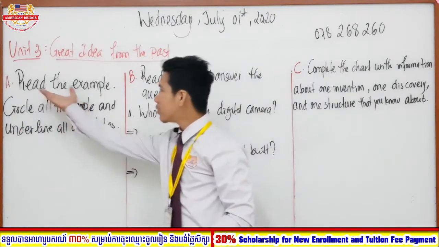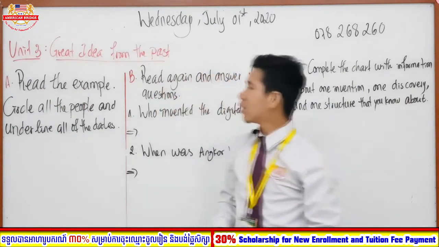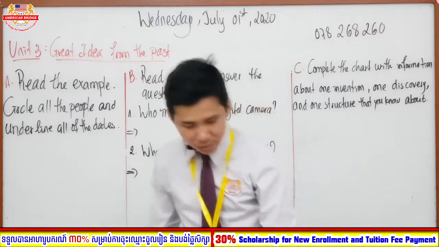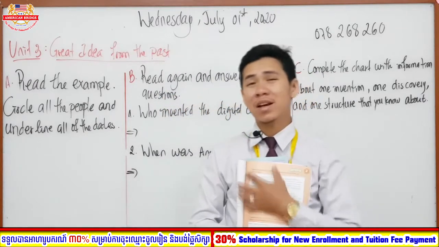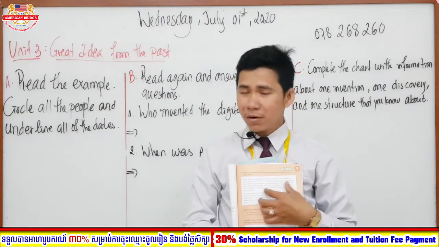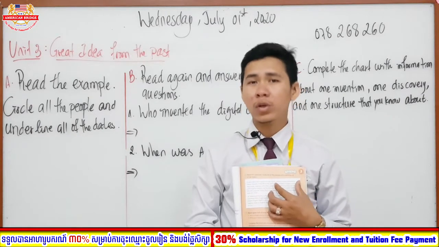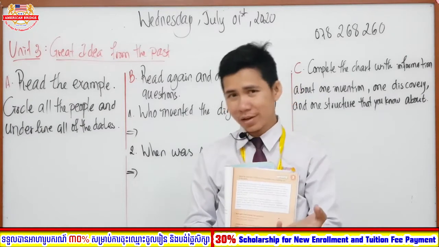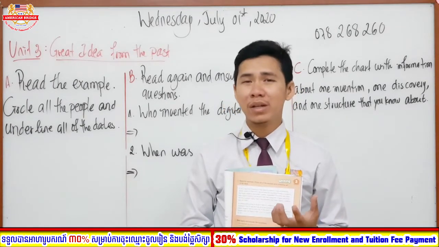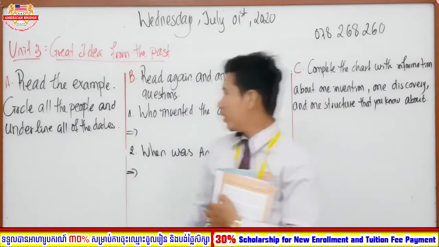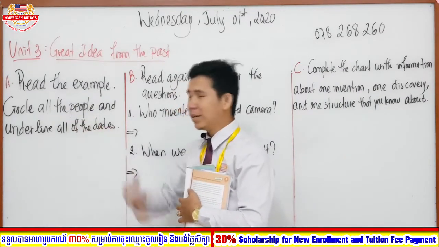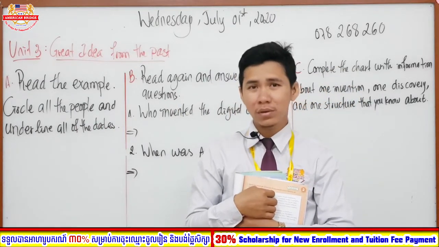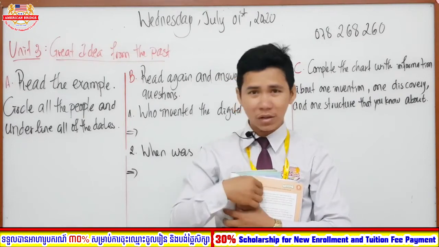Section A is: read the example, circle all the people and underline all the dates. As I said, you are going to see a text inside the book. Before you move on with your task, I am going to read for you once. After I read, I am going to let you read, and then you are going to do the work with me all together. We are going to find the people and we are going to find the dates. I couldn't circle inside the book for all of you, but if you have a book next to you, you can circle it by yourself, okay?